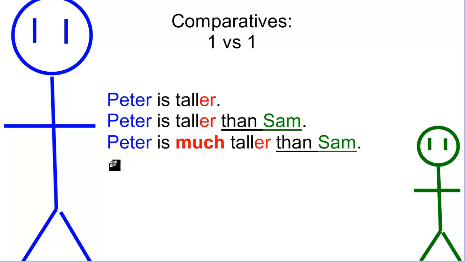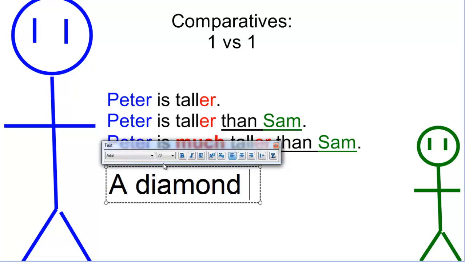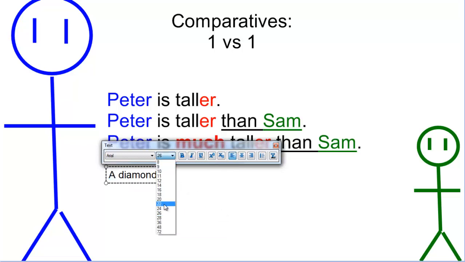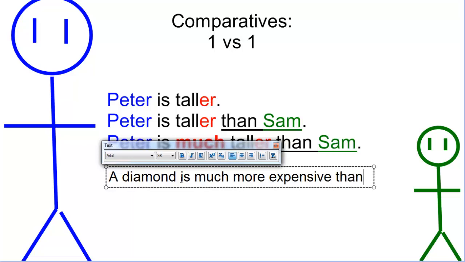You can even use it for other situations. For example, a diamond. That's too small. A diamond is much more expensive than plastic.